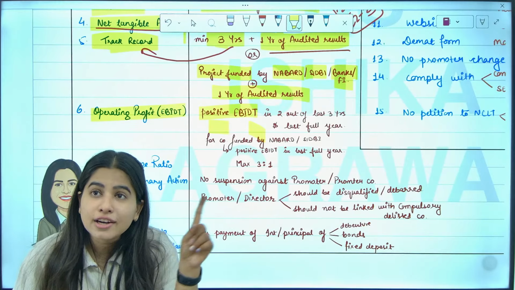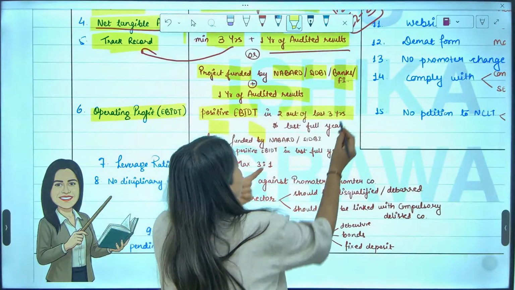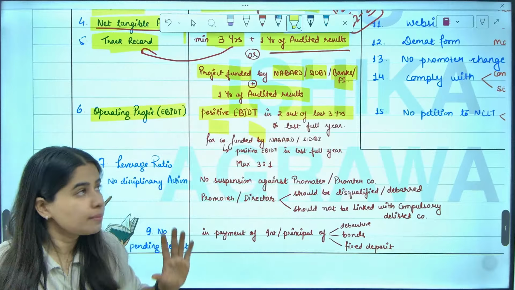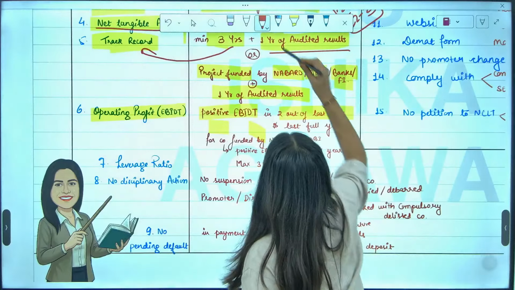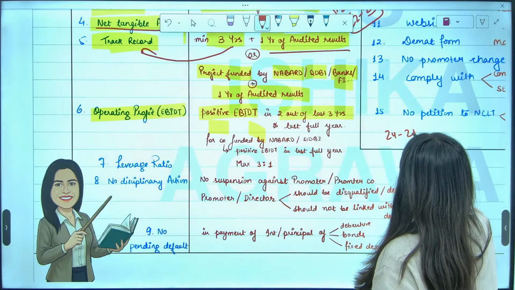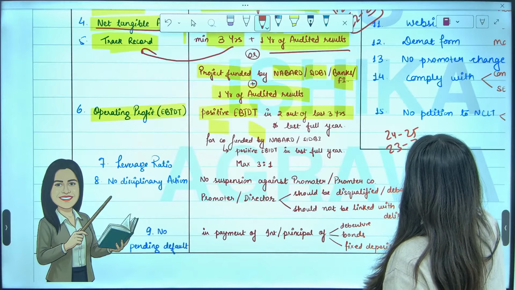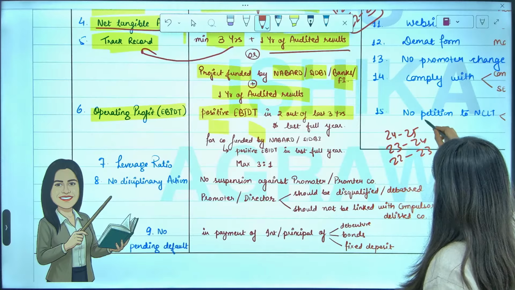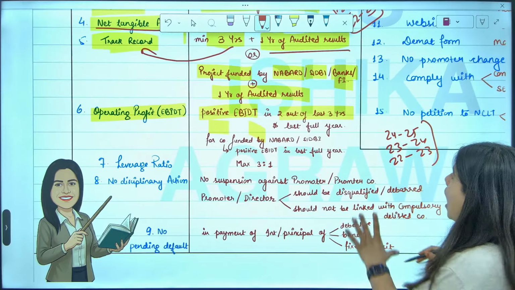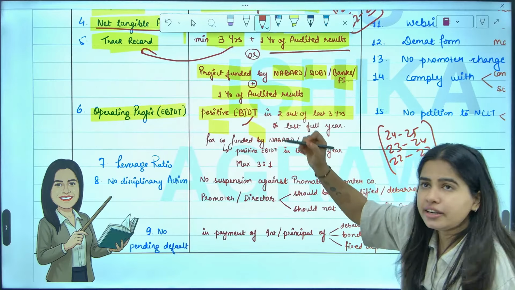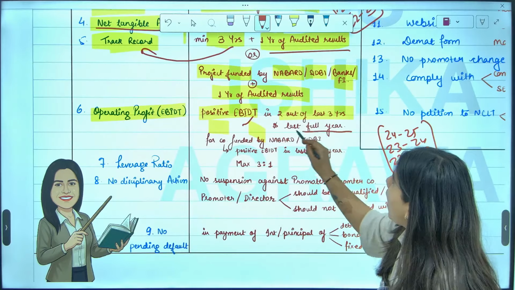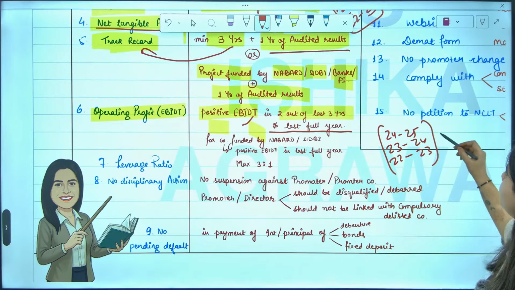You should not be in losses in at least 2 out of the last 3 years. Meaning, let's say the last 3 years are 24-25, 23-24 and 22-23. Out of these 3 years, in at least 2 years you should have positive profit, and in the last year you must have it.